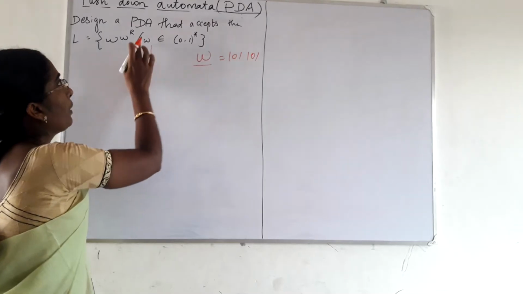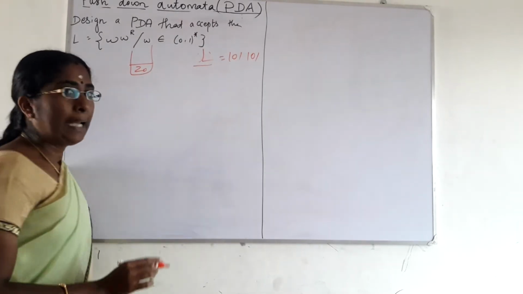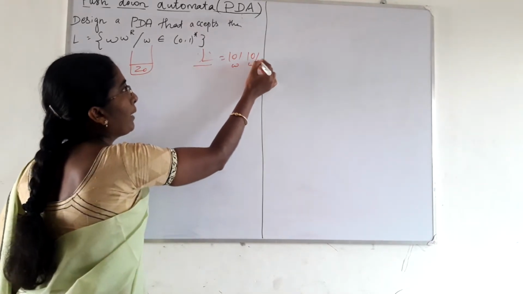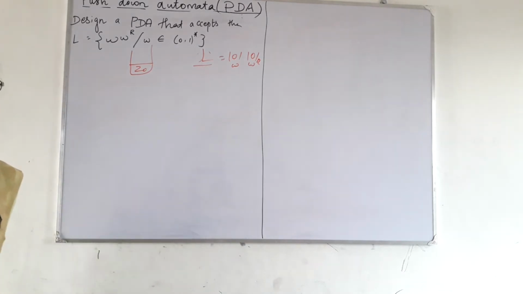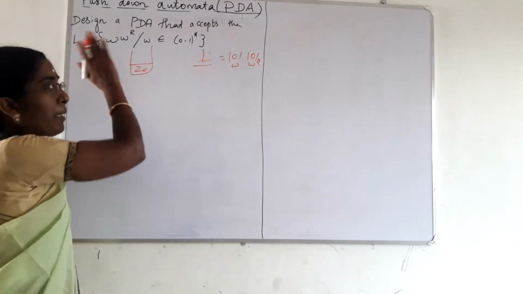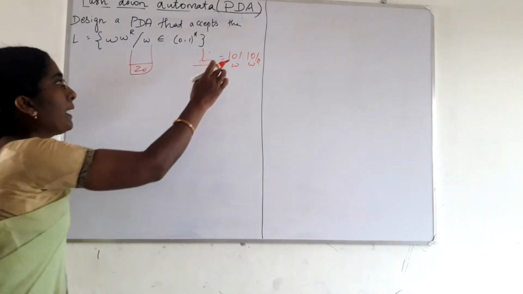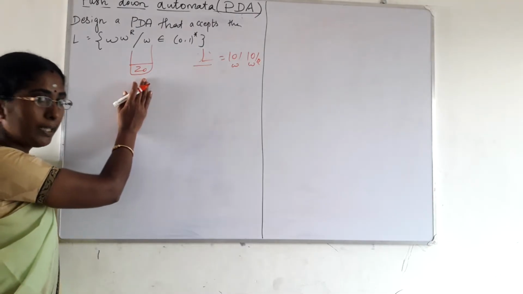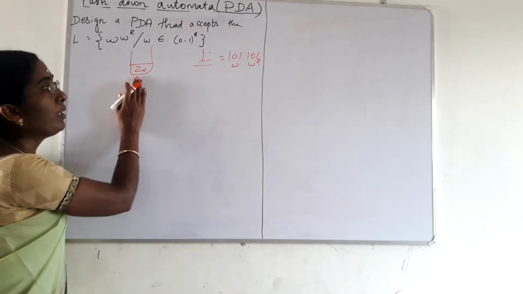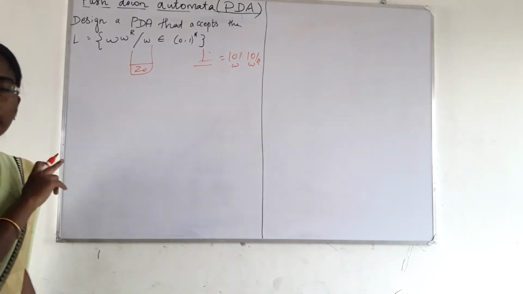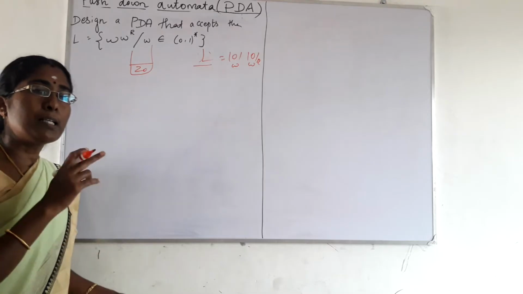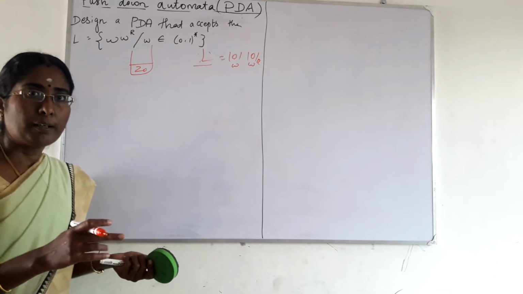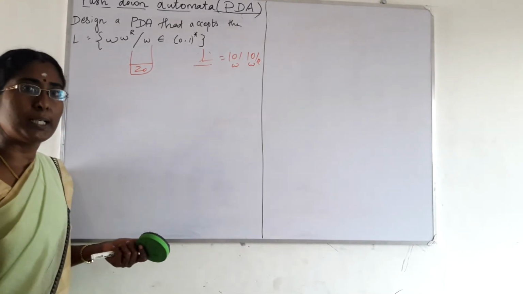The whole string is the example string for the language L, 101101. Here W is equal to 101, and again W^R is also equal to 101. This will be considered as an example string that belongs to this particular language. This is the input string, and initially Z0 is present at the top of the stack. The finite state control reads the first input symbol and sees what is present on the top of the stack. Now the top of the stack is only Z0. So the first symbol 1 is pushed onto the stack.